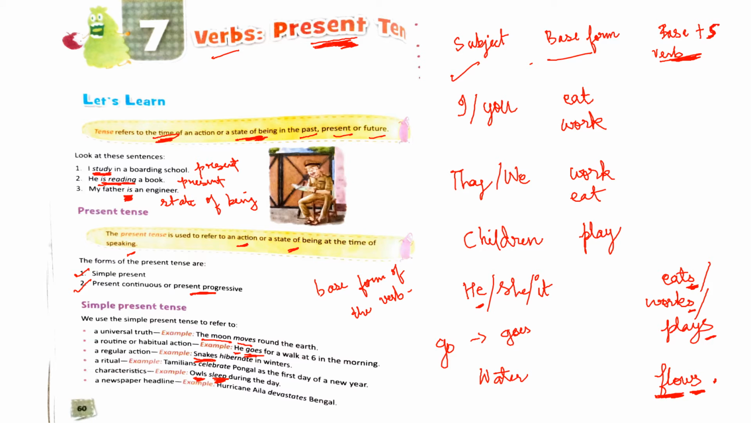Last, see the next one, that is a newspaper headline. Whenever you notice in newspapers, all the newspaper headlines are usually in simple present tense. For example, Hurricane Ella devastates Bengal. Notice the form of the verb used here because it is singular, so we are using base plus s form here.